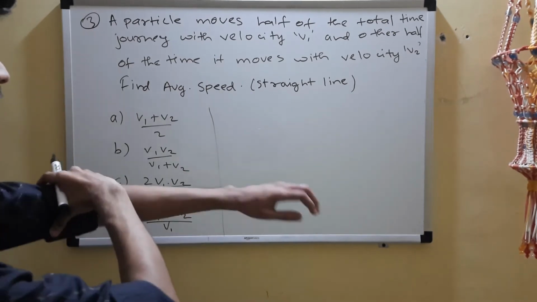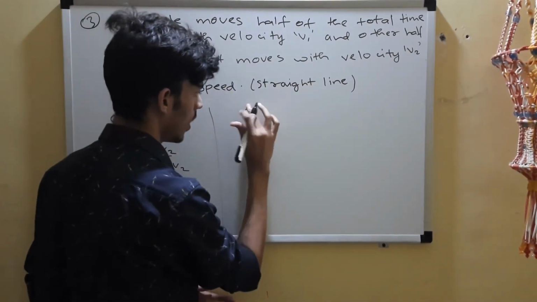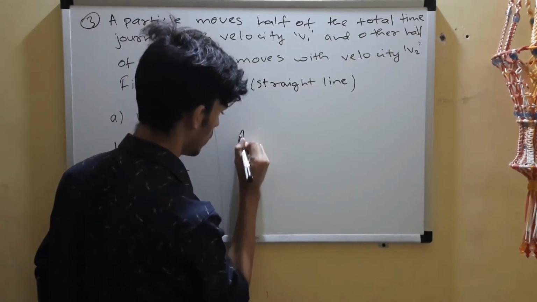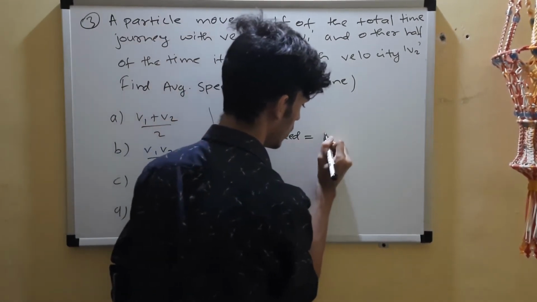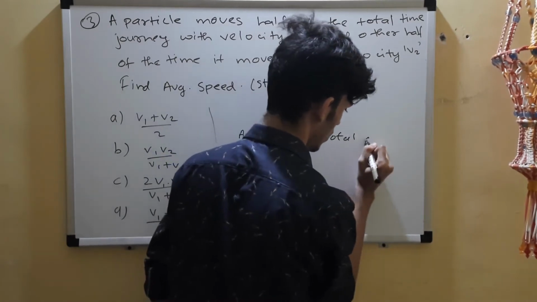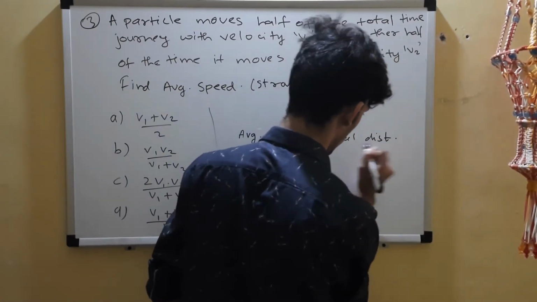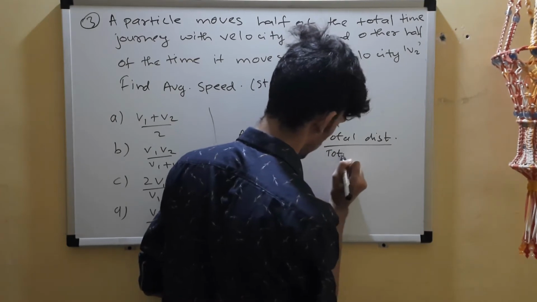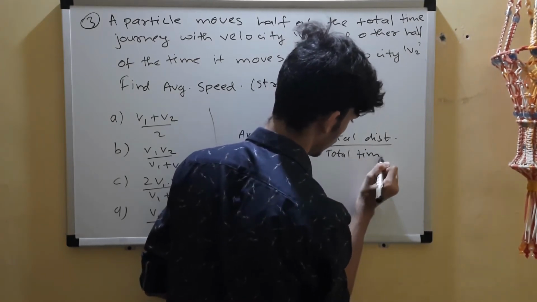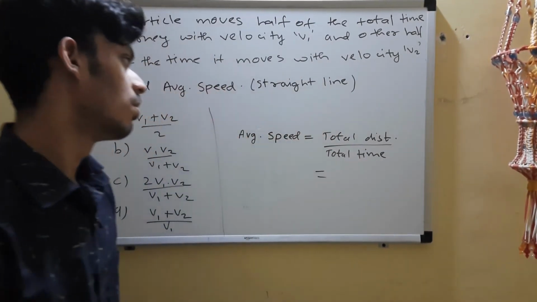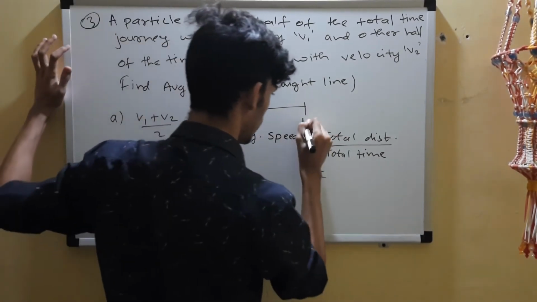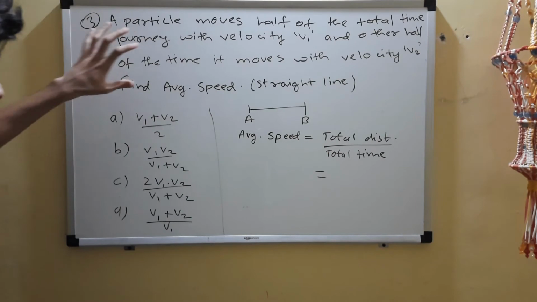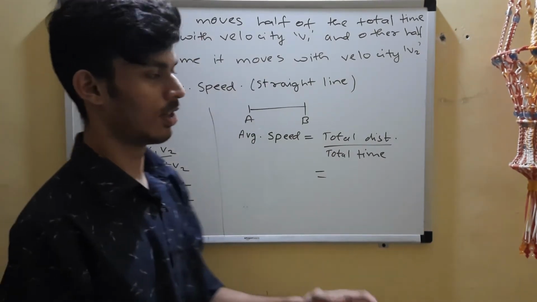Okay, now let us try. They have asked us for average speed. Average speed is total distance upon total time, right? This was the formula. Let's visualize it to make it more clear. Half of the time it moves with velocity v1.